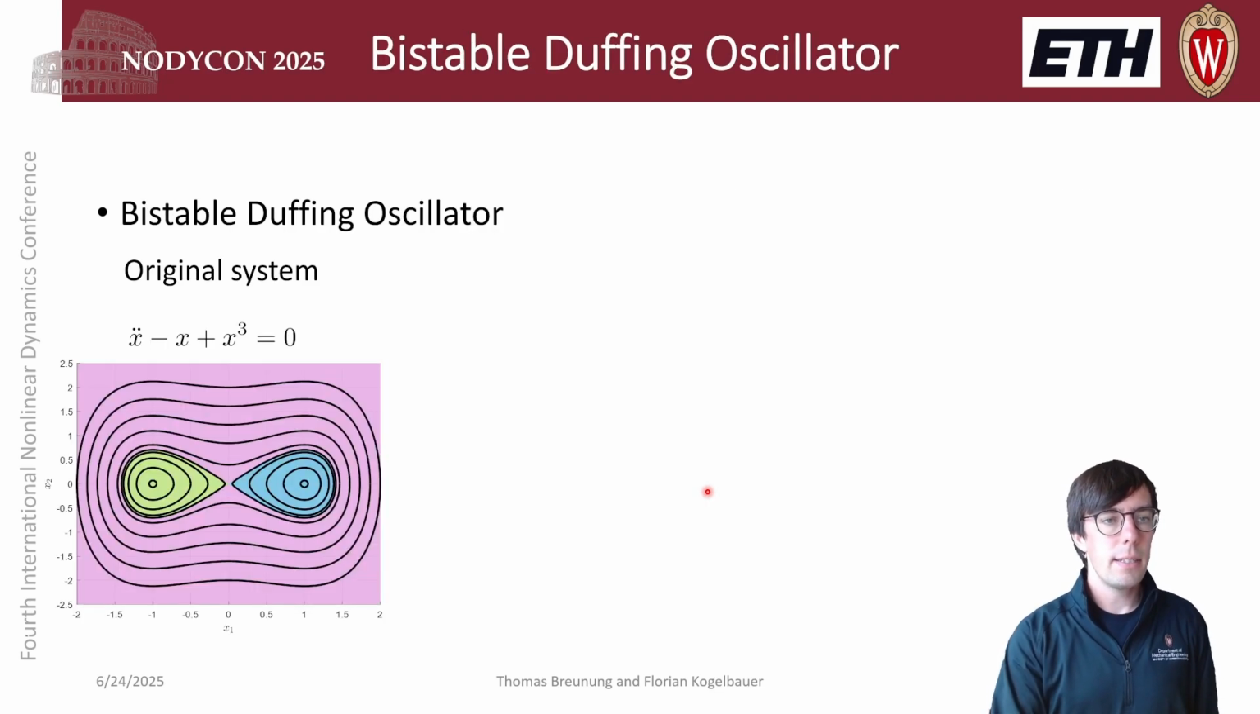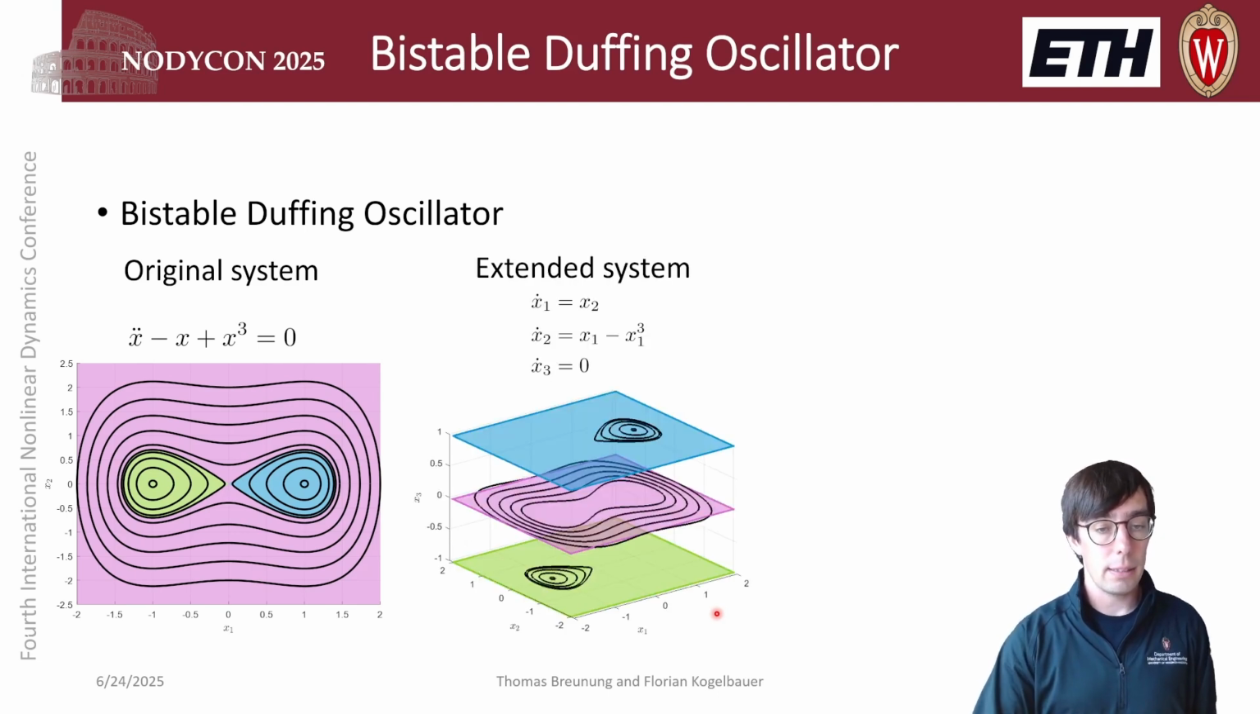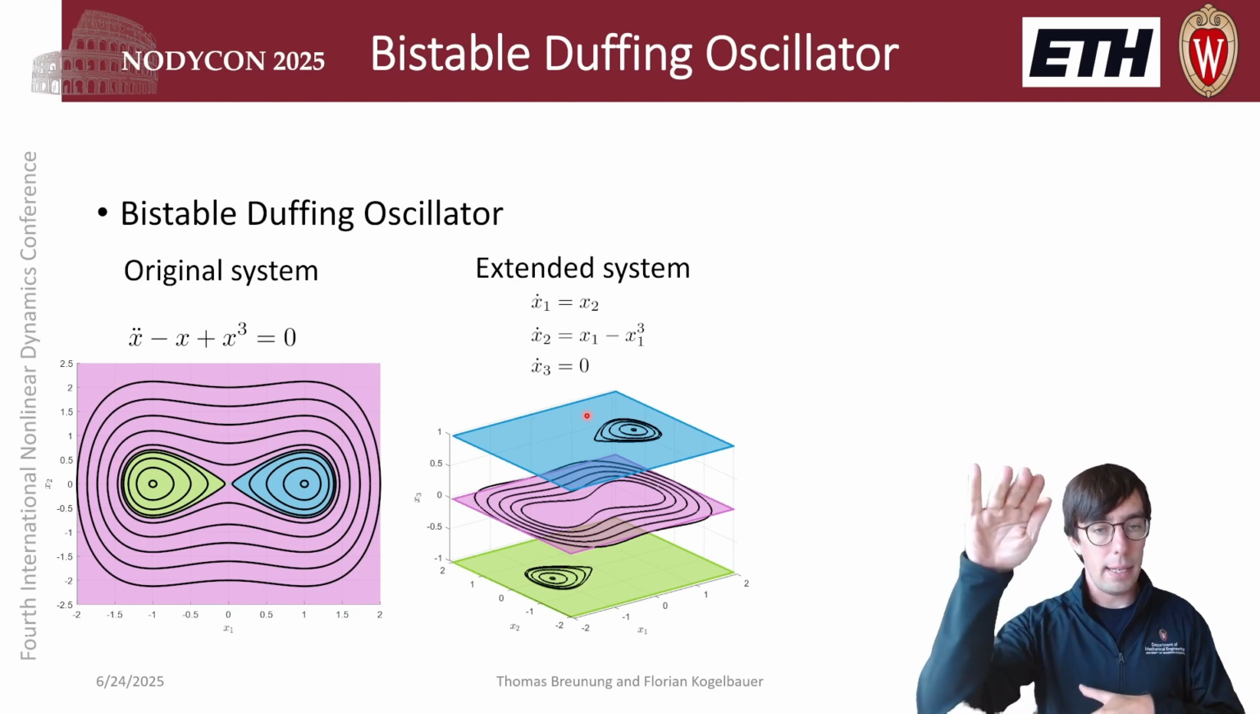As a next system, we have looked at the bistable Duffing oscillator, which has, again, families of periodic orbits. So this is the phase space. But in addition to the pendulum, where we only had one family of periodic orbits, now we have three families of periodic orbits encoded in these colors. And before working with this system, we have extended it with trivial dynamics.